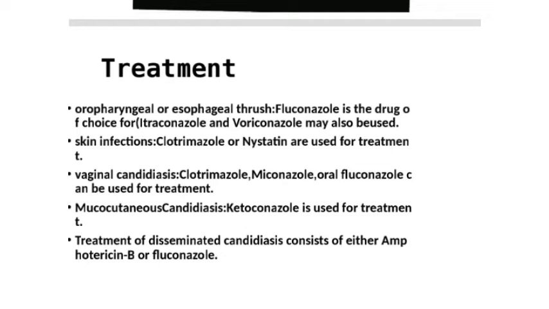For skin infections such as nails or other areas of the body, you can use topical drugs such as nystatin or clotrimazole. For vaginal candidiasis, you can use drugs such as miconazole, fluconazole, or clotrimazole. Mucocutaneous candidiasis can also be treated using ketoconazole.